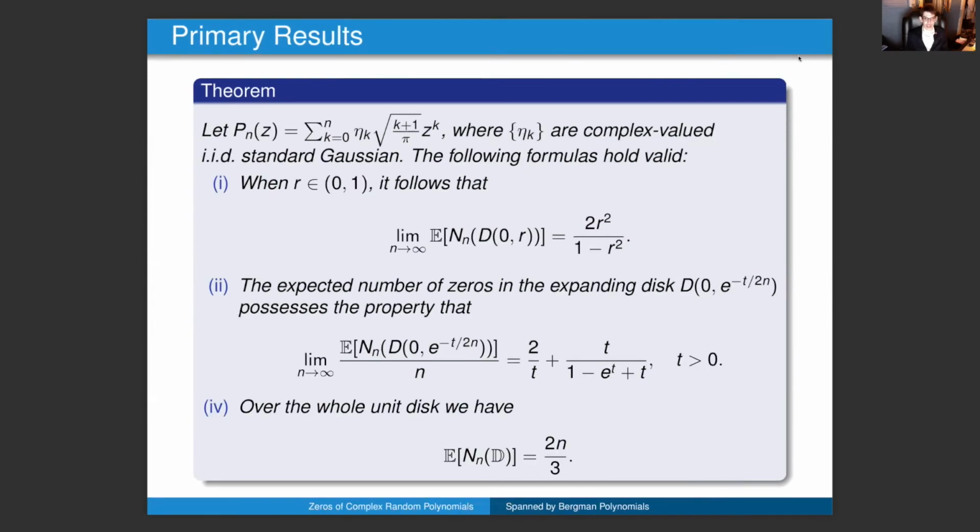Therefore, on the average, there are more zeros in the unit disk for our random orthogonal polynomials spanned by this class of Bergman polynomials than there are when the spanning functions are the monomials, which gave n over 2.